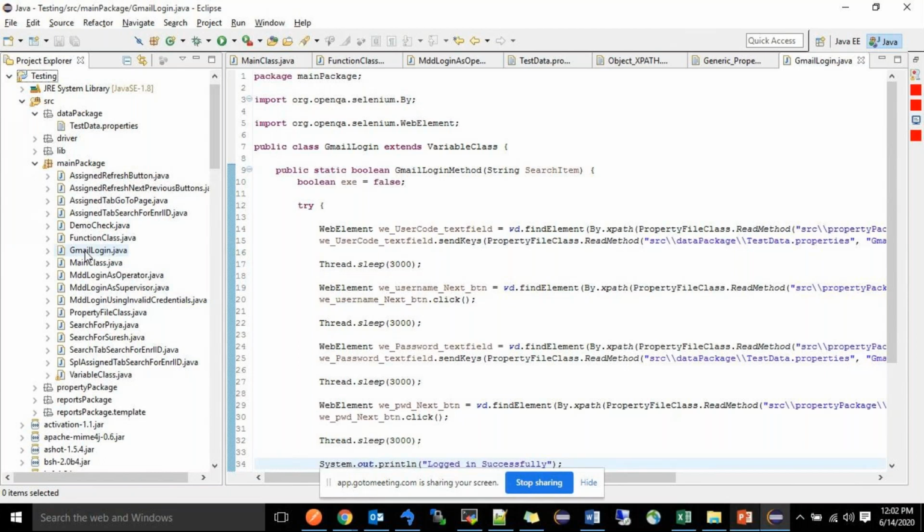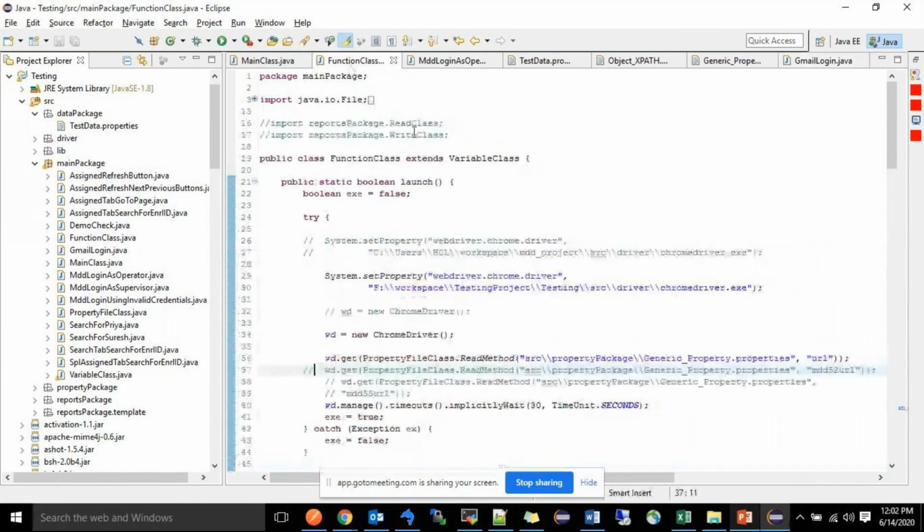But for each Java class here, every time I need to log into my application. For each application it is mandatory. After that only I can do any operations. So each time login is compulsory. For that, no need to write every time the code to launch the browser and log in to the application, because those are mandatory things. After login only you can do any operations.